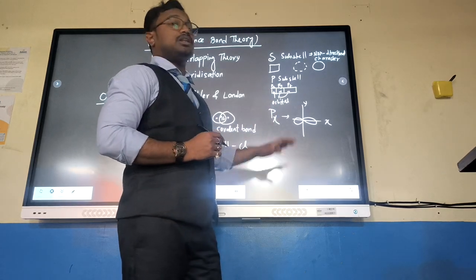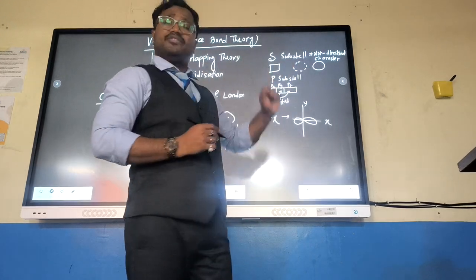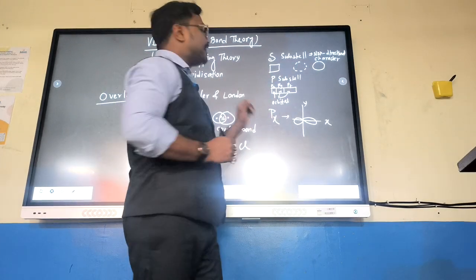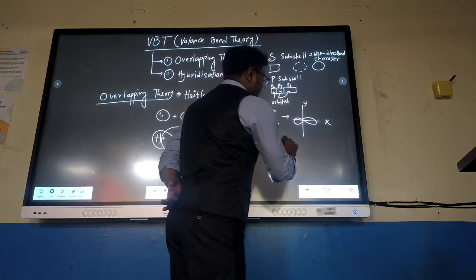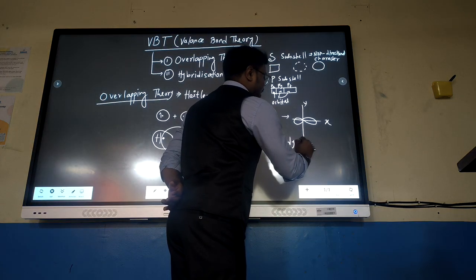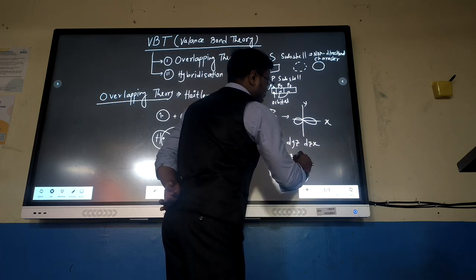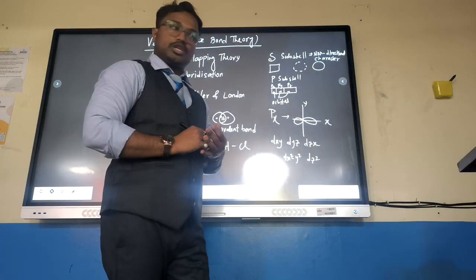So Px orbital having directional character. Py also having directional character, also Pz having directional character. In case of d orbital also, that is represented as dxy, dyz, dzx, dx square minus y square and dz square. It is also having directional character.